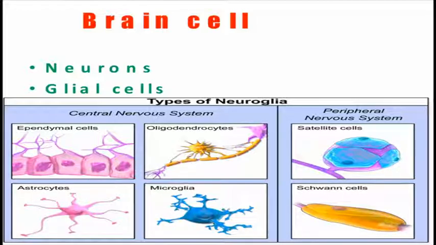The ependymal cells are the cells which give structure to the brain cells, and the oligodendrocytes play an important role in the formation of the myelin sheath. The astrocytes perform the function of balancing in the brain, while the microglial cells are the immune cells that clear the debris of the brain, and they act as macrophages. Now we will talk about the peripheral nervous system. The peripheral nervous system contains the satellite cells and the Schwann cells. The satellite cells have the same function as the astrocytes.